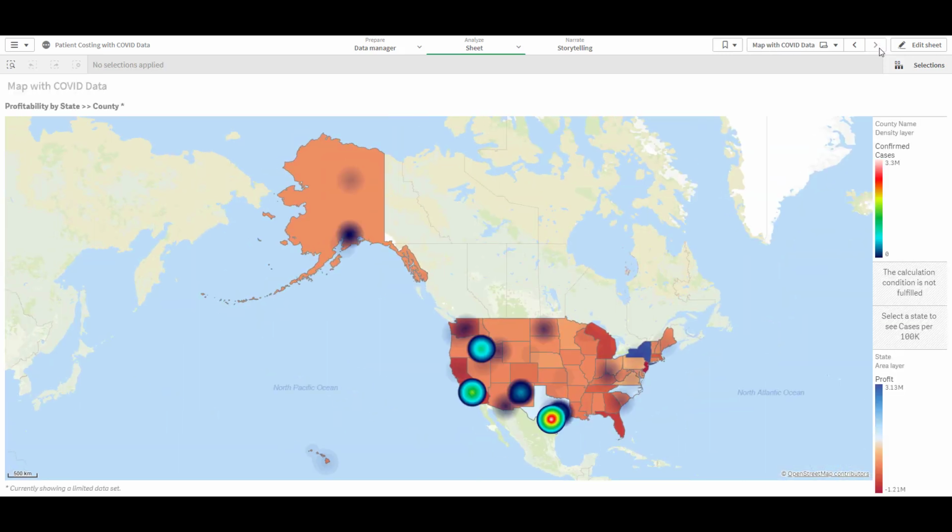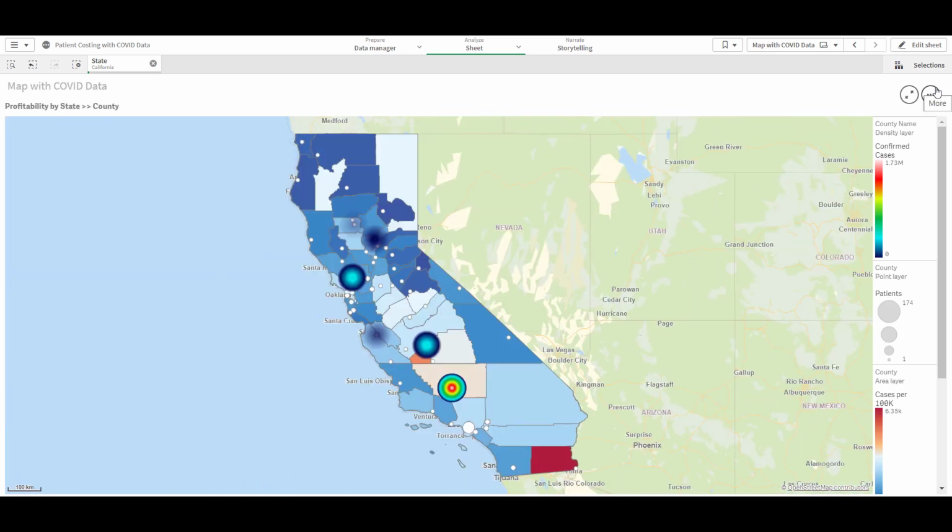So this map was already showing us which states were doing well or not from a profitability and costing perspective, ones doing worse being in red. And I've added in a heat map layer to this to show the COVID hotspots from the data that we got from Snowflake. With this, I might want to ask the question of, are we losing money localized to a specific state or region? So maybe I want to drill into some place like California, where we were already not doing too well from a cost perspective and where there is a COVID hotspot.